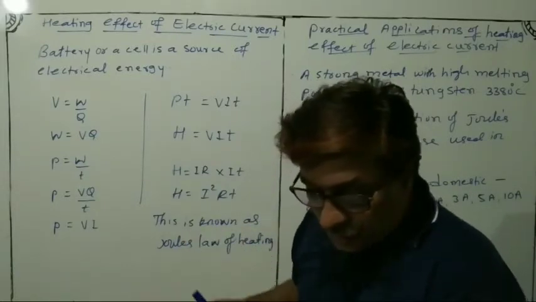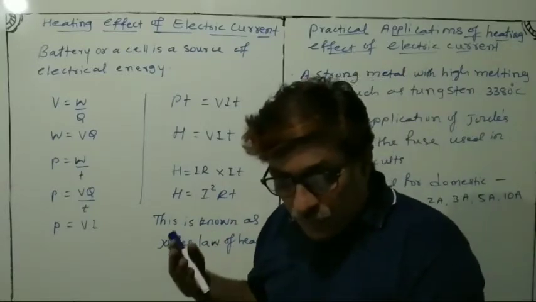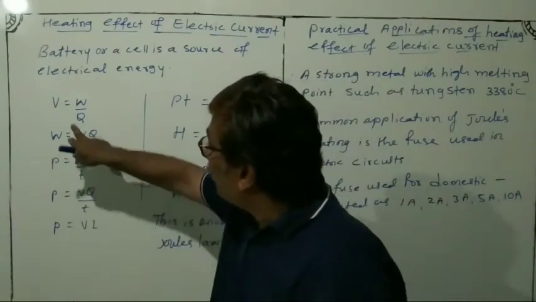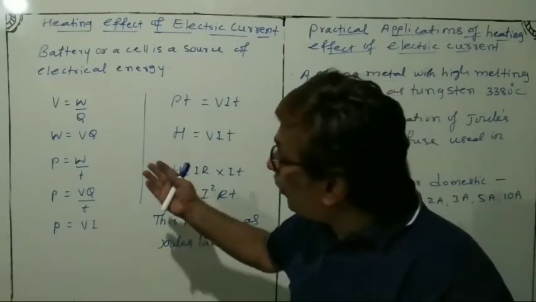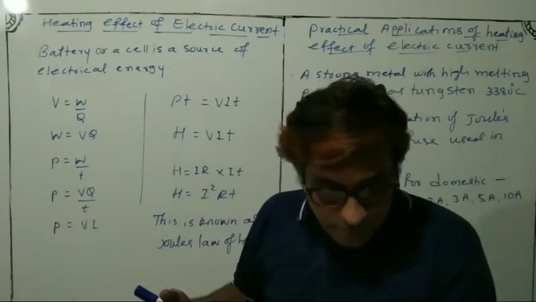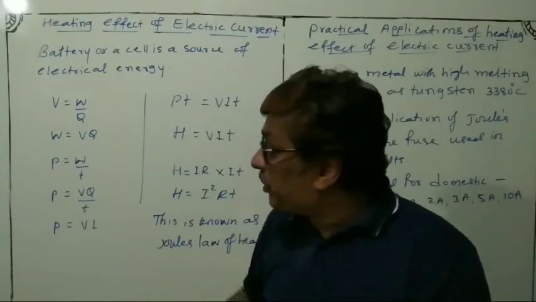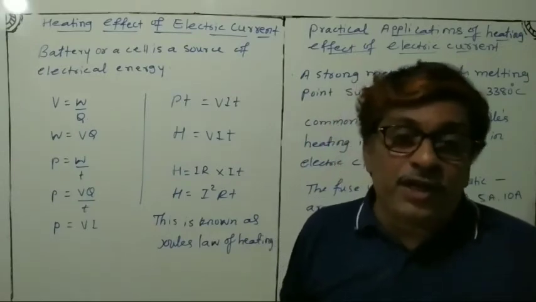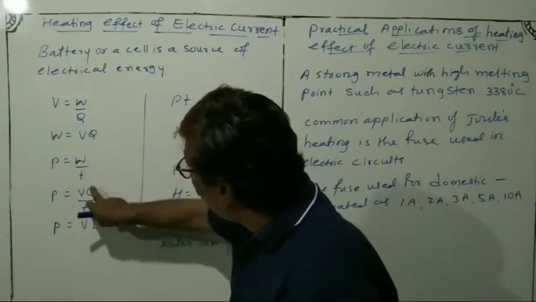So what will happen here, dear students? You learned earlier the formula for potential difference: V is equal to W upon Q. So work done is equal to VQ, that is given in the textbook also. Hence the power input to the circuit by the source is, power is equal to W upon t, work done per unit time. So that is why P is equal to VQ upon t.